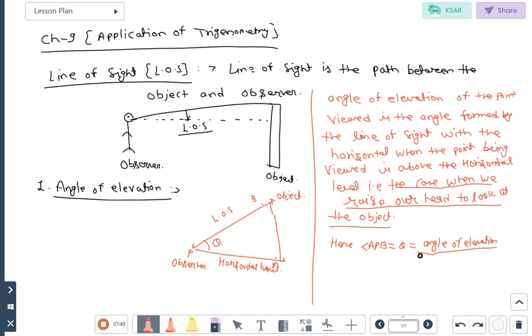Now you can tell me some example of angle of elevation. Anyone? Looking at a tree when you are standing on the ground. The condition is that if you are standing on the top of the building, then looking at a tree, in that case the angle of elevation is forming. No. No.